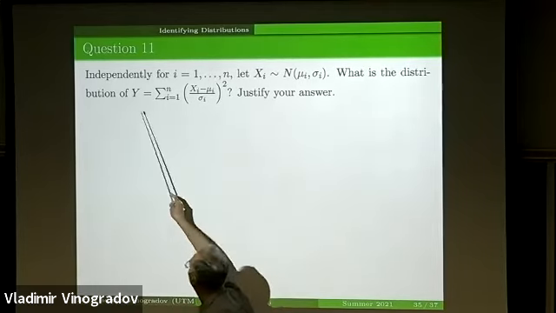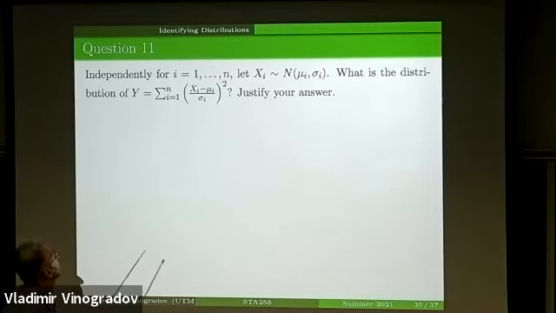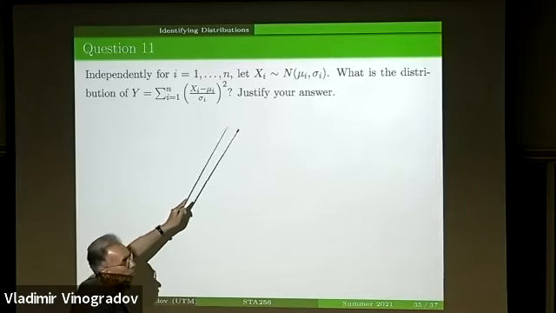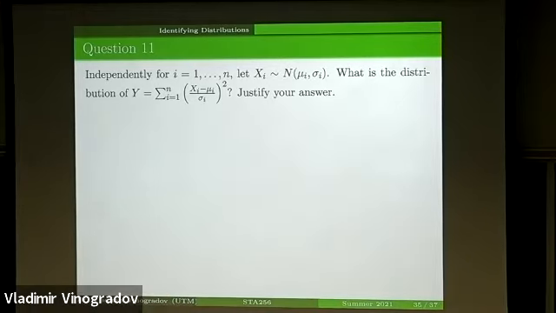The question on the floor is the distribution of such a sum of squares of standardized general normal variables. It's not that hard if you're able to follow the main ideas of this and previous lectures.